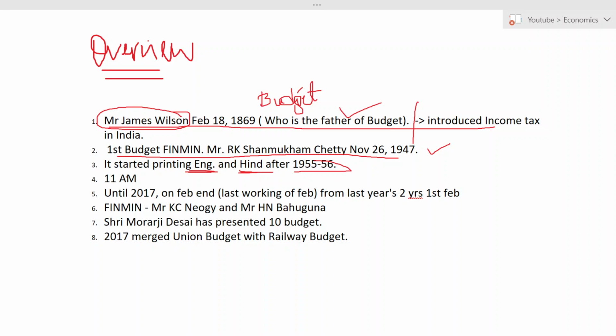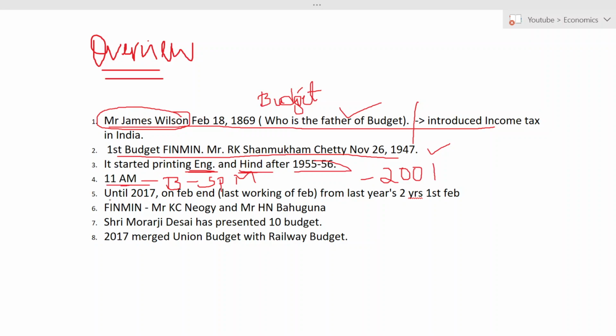Okay. And the next one is the British used to present the budget at 5 o'clock p.m. But this practice has been cancelled by India, so they are presenting the budget from 2001. From 2001, they are presenting the budget at 11 o'clock a.m.